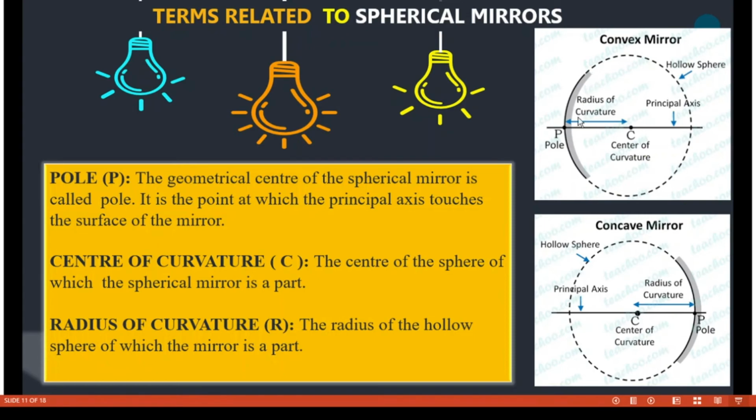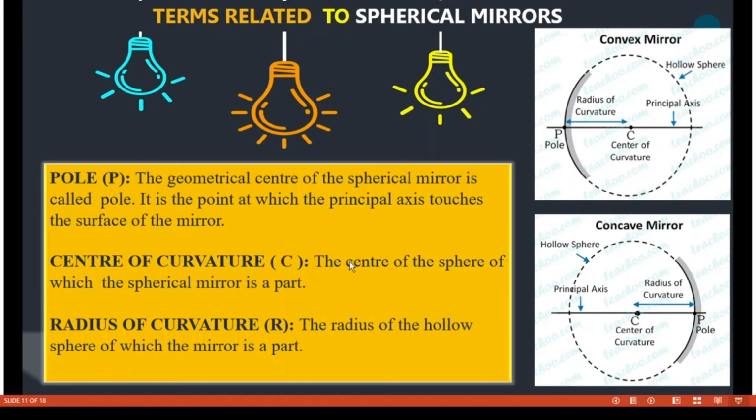This is your spherical mirror, that is the convex mirror, and this one is a concave mirror, and from this part to this part is known as aperture. So the geometrical center of the spherical mirror, that is the concave mirror or convex mirror, is known as pole, and the point is represented by the letter P.